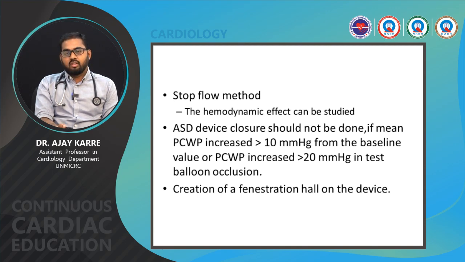So balloon occlusion test can be useful in situations to estimate the size of the device, to estimate the left to right shunt, and to estimate the pulmonary capillary wedge pressure, which is increasing or decreasing. If it is increasing, then device closure should not be done.